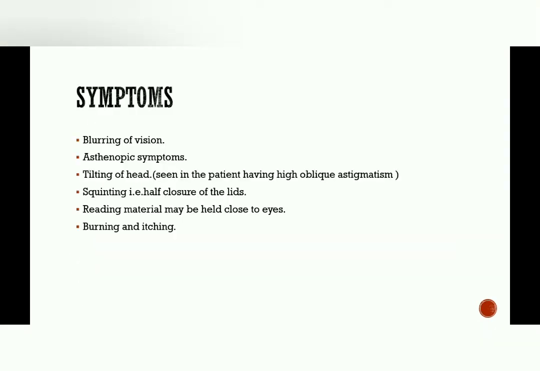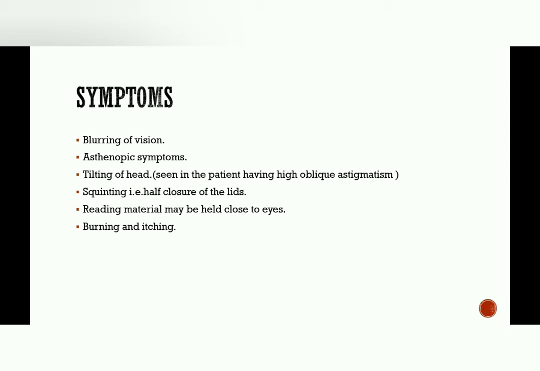Then the symptoms. What are the symptoms we will see for regular astigmatism? It shows blurring of vision, asthenopic symptoms like headache, eye ache, brow ache, and tilting of head seen in the patient having high oblique astigmatism. Tilting of head means whenever the patient is having oblique astigmatism, as I have told you, no horizontal and no vertical.